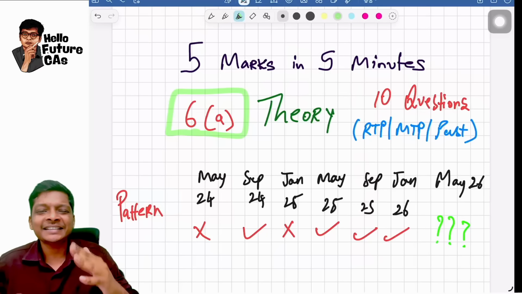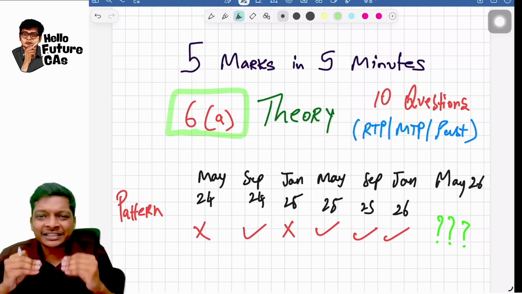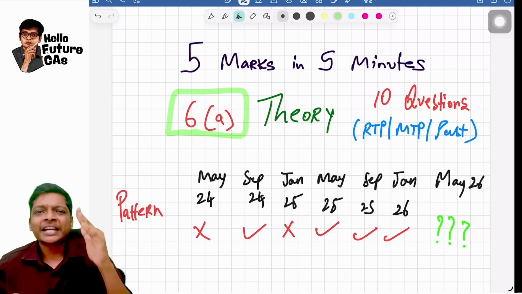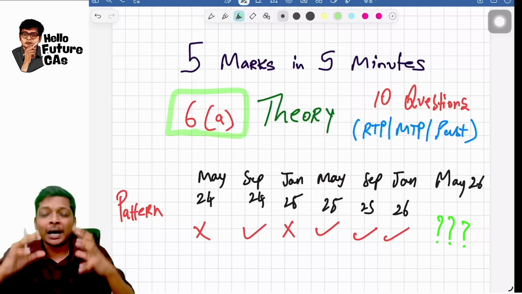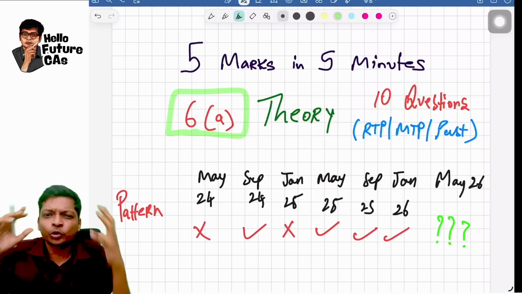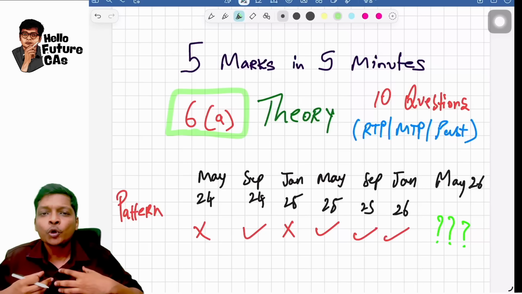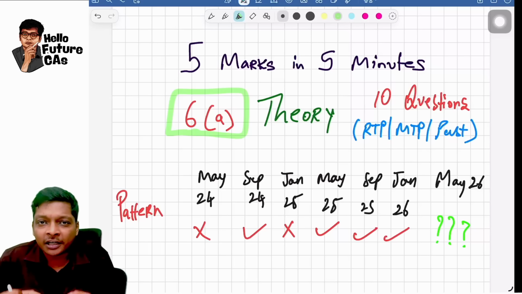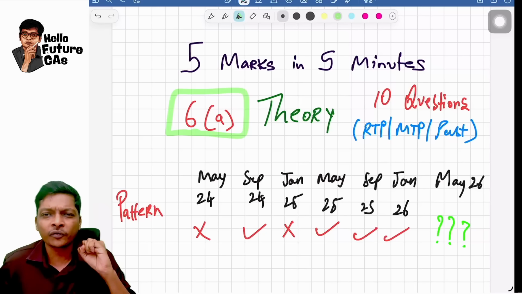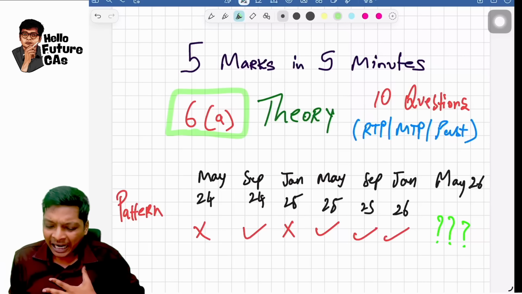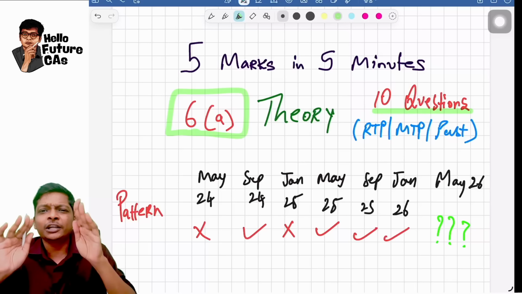Hello future CAs. Everyone knows that question number 6A is a theory question in your advanced accounting exam. But the amount of theory we have in our syllabus is so much, and it's just one question. You may be worried as to which one I should learn for this one single question of 4 to 5 marks, sir. So what I have done, I am giving you just 10 questions that you have to go through,